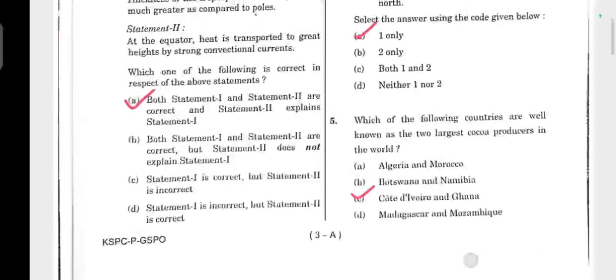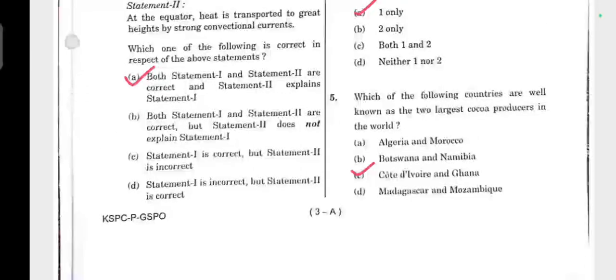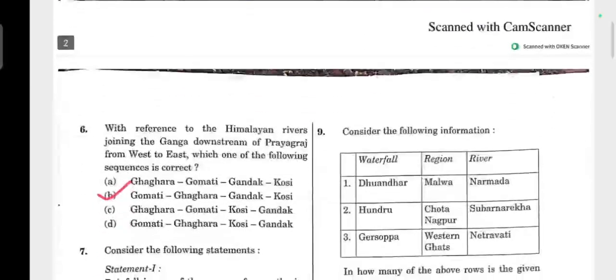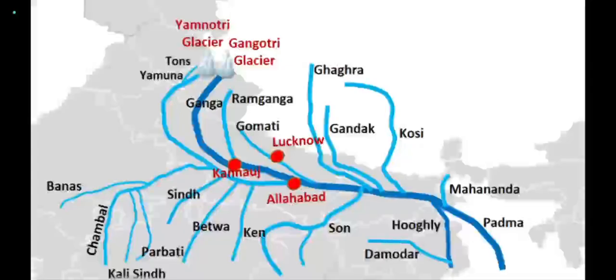Moving to the next question. Which of the following countries are well known as the largest cocoa producers in the world? Option C, Cote d'Ivoire and Ghana. Sixth question. With reference to Himalayan rivers joining the Ganga downstream of Prayagraj from west to east, which one of the following sequences is correct? Here we can see Gomti, Ghaghara, Gandak and Kosi.